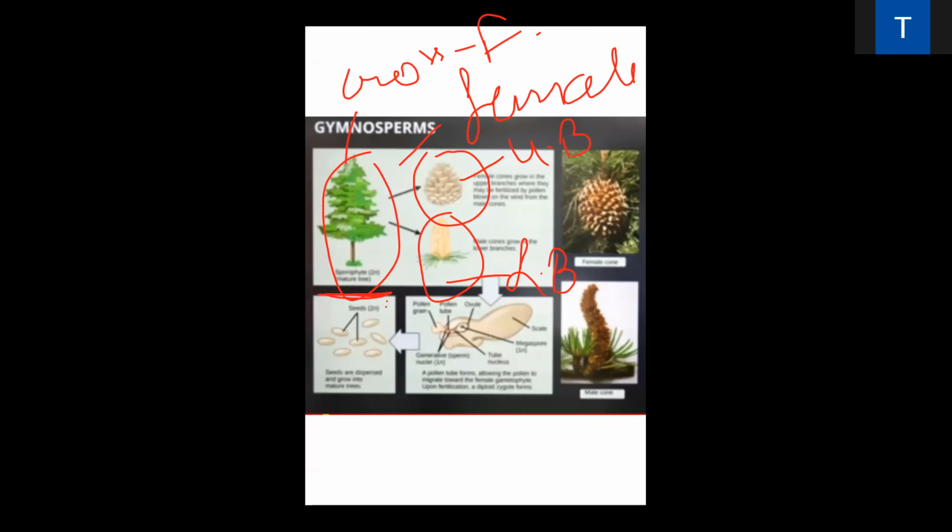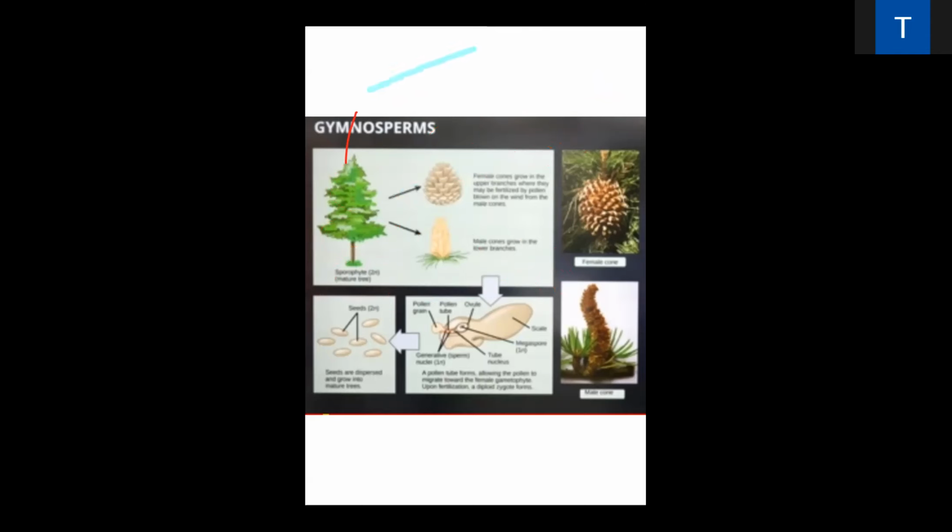Anti-gravity. You all know about that. The female cones are on the upper region and the male cones are on the lower branches. Then how do the spores go against gravity? Here is the male cone. How do the spores go against gravity?